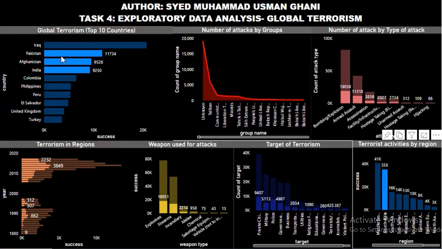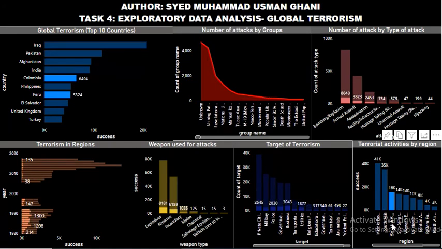South Asian consists of three countries, and their contributions, like there are 918, and you can say around 30-40 thousand contribution of terrorism activities. For South American, you can see that it's less than 10k or approximately 10k.